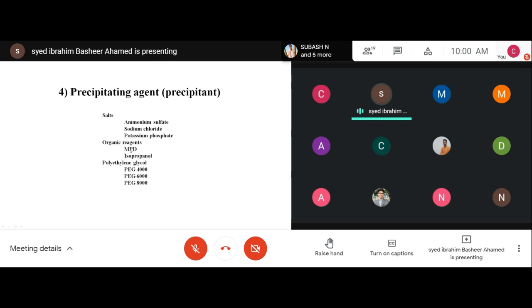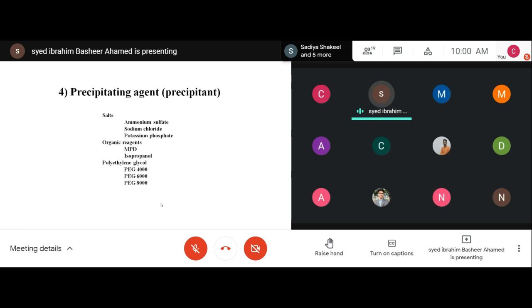And then organic solvents: methyl pentanediol, isopropanol, ethanol, butyl alcohol. Which solvent is suitable for your protein, you have to find out. And then what is the concentration? Which concentration is good enough for your protein? From the beginning, you have to find out. And then there is PEG, polyethylene glycol, PEG 200, 300. All these things you have to find out from the beginning.